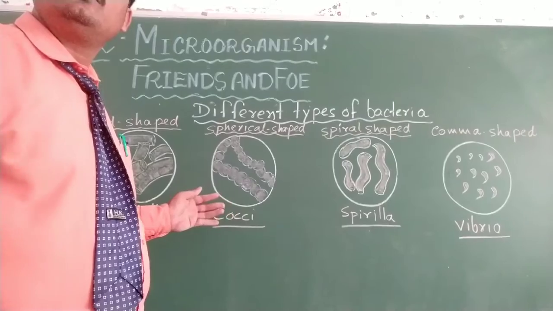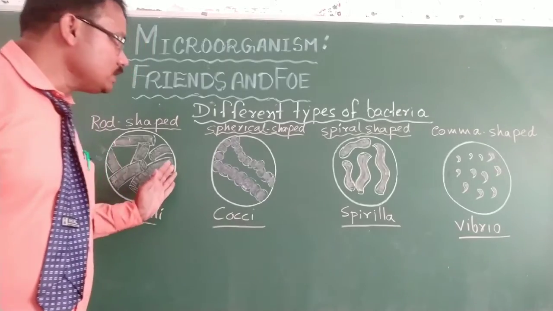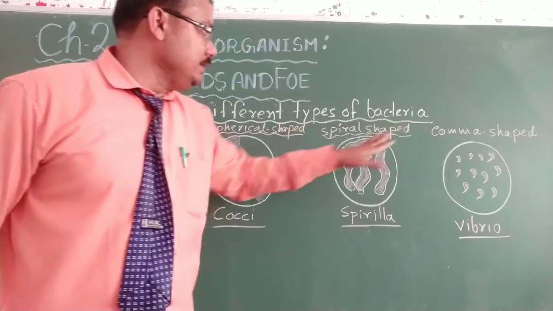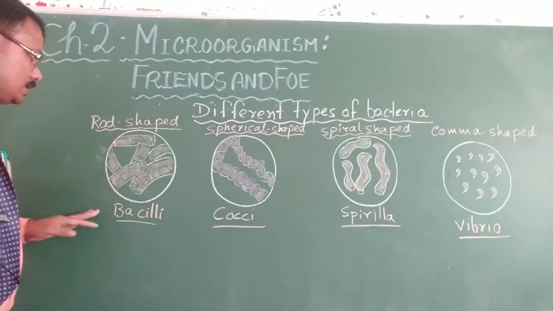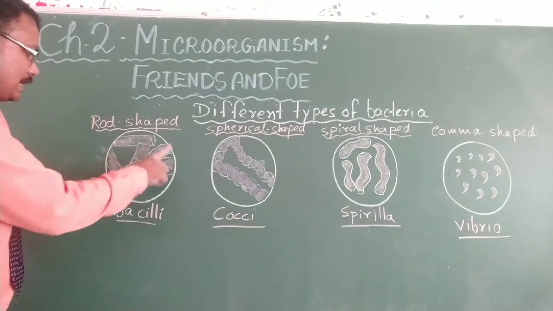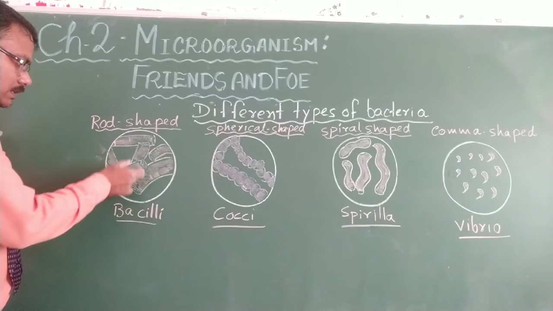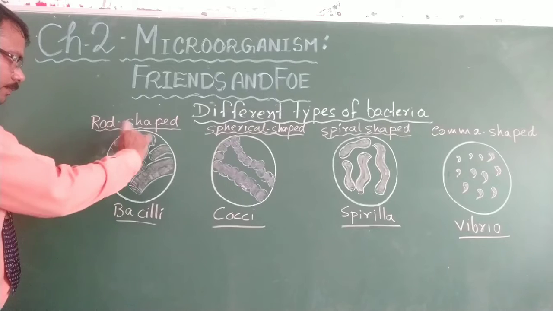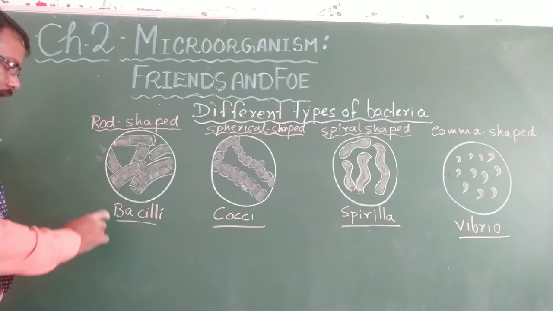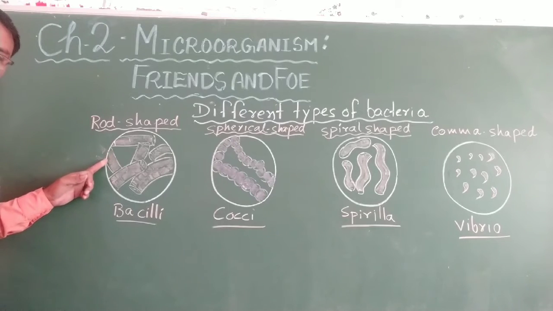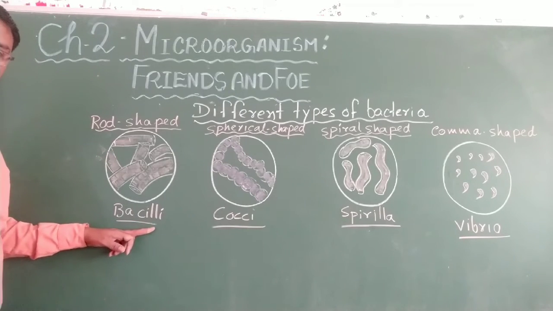Okay, students. You can see here, I have drawn different types of bacteria. This type of bacteria is called rod-shaped bacteria. You can see a rod-like shape. An example of this rod-shaped bacteria is Bacilli.